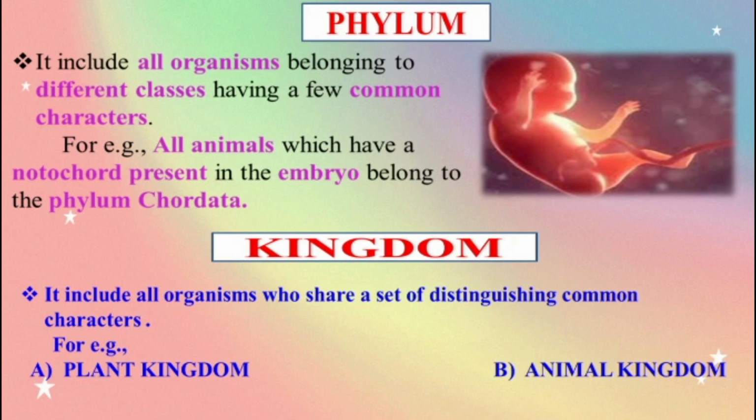And finally, kingdom. It is the highest level of the biological classification system. It includes all organisms that share a set of distinguishing common characters. What are the common characters in plants and animals? We separate them into the plant kingdom and the animal kingdom.